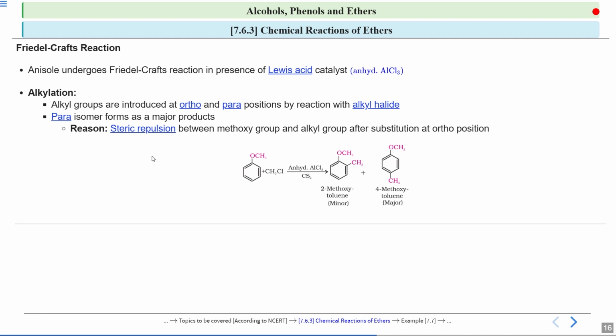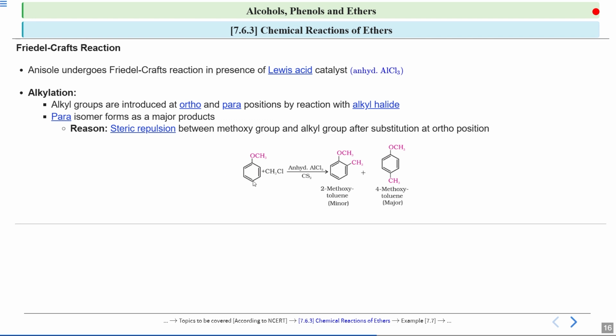So when you take an alkyl halide and a Lewis acid catalyst, this will create a carbocation, which is CH3 plus, and this will act as an electrophile, and this electrophile will attack on this benzene ring. So you will see the CH3 group will attach on this ortho position over here and this para position over here. Now again, you will see that this is the minor one and this is the major one.